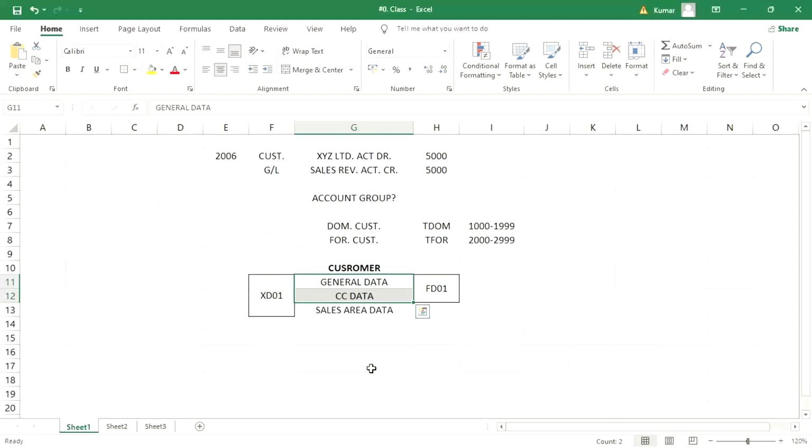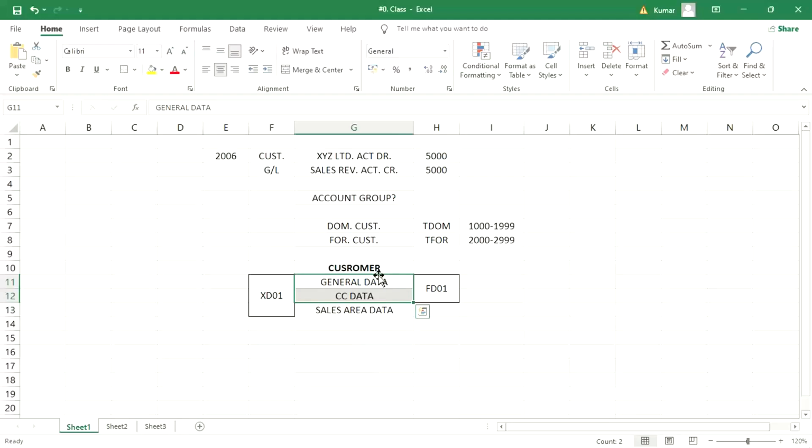Right now, whatever customer we are going to create, guys, in that we are going to enter the fields of general data and company code data. Sales data we are not going to enter. Why? Because for that integration is required. Right, integration between FI and SD. And there are multiple configurations, guys, during integrations, but most of the configurations are coming from the SD side. That we'll see in detail later in an upcoming session. Right. So right now we are going to give the details input in two only: general data and company code data. Okay.